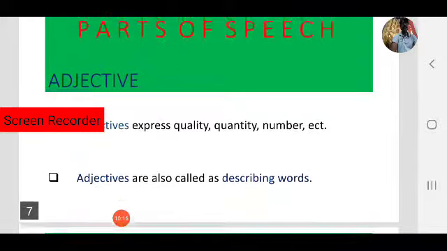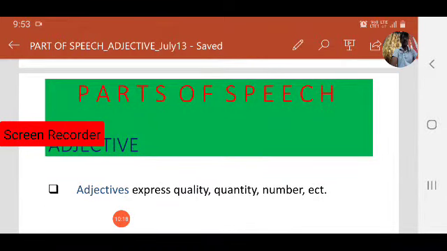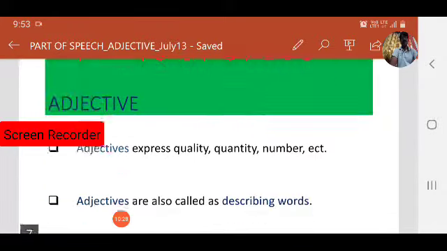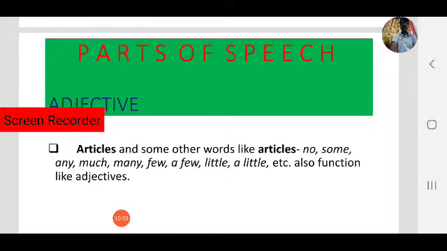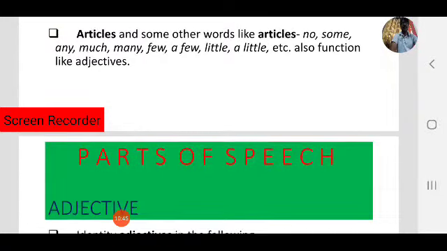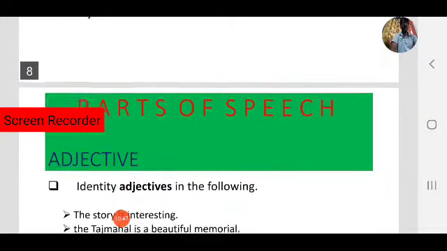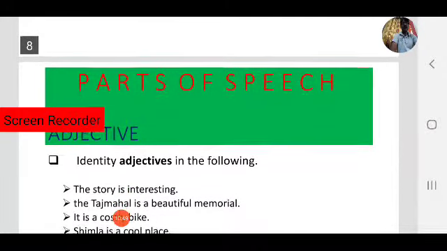In our writing or speaking, we use many adjectives. So that's why learning about adjectives is important, and using them correctly is of utmost importance. Articles and some other words like no, some, any, much, many, few, a few, little, a little, etc. also function like adjectives.